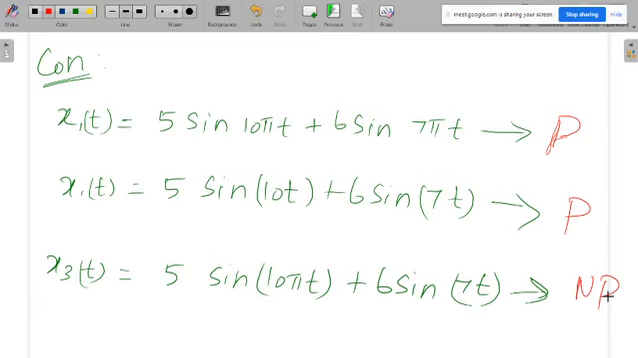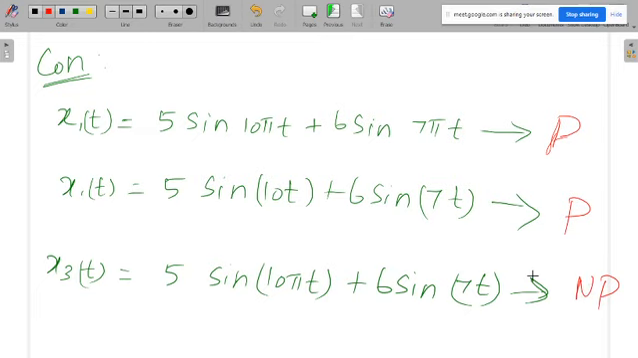Last one not periodic. Okay, if pi is present in both the terms, then that is periodic. If pi is not there in both the signals, then that is also periodic. If one signal consists of pi and the other signal does not have pi, then definitely that is not periodic. So this is the simple conclusion.